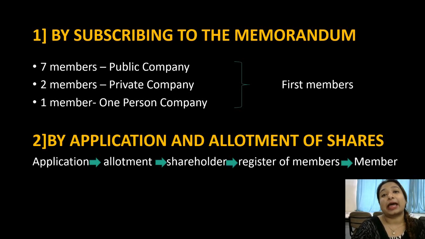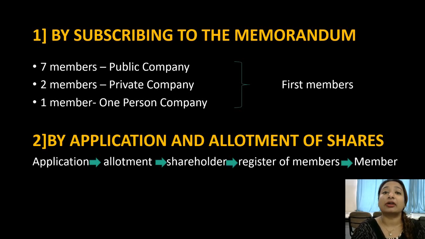The second is by application and allotment. This is a very basic process where you apply to the company by seeing their shares on any share market. Once you are satisfied with all of the rules, all of the provisions of that company, you can start investing in it.